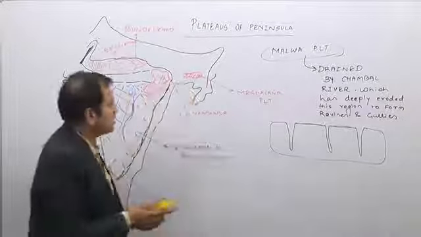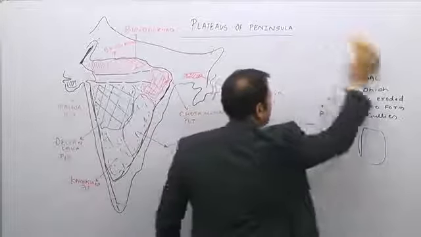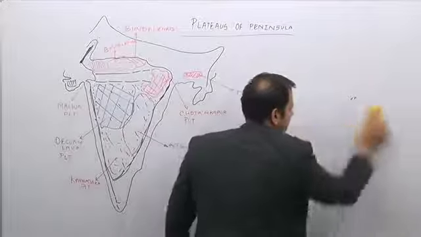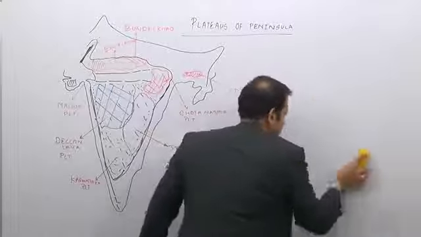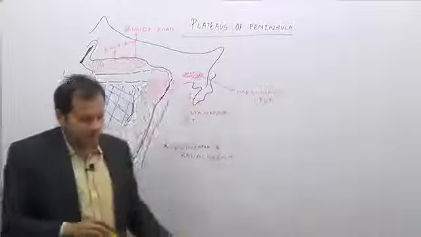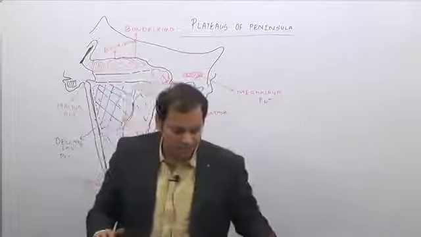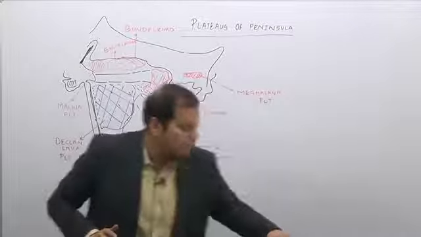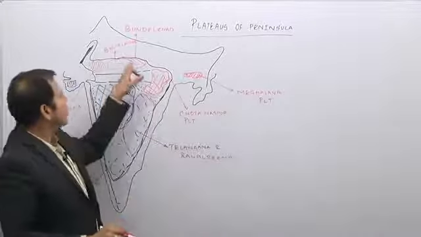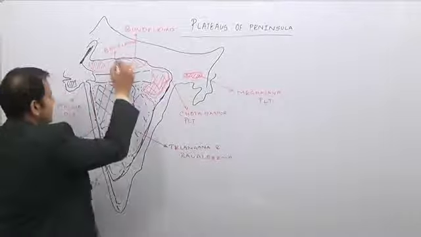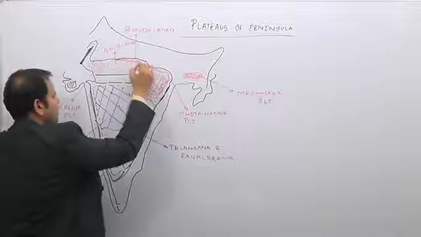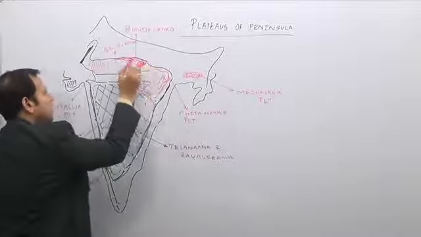Now, after this, come to the next region, that is the Bundelkhand-Baghelkhand region. This topmost part, which I am shading, is the Bundelkhand region.